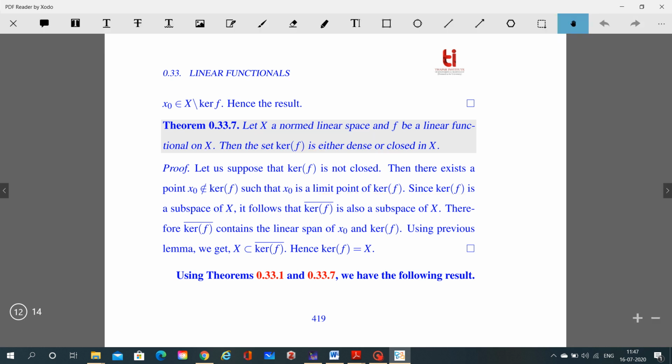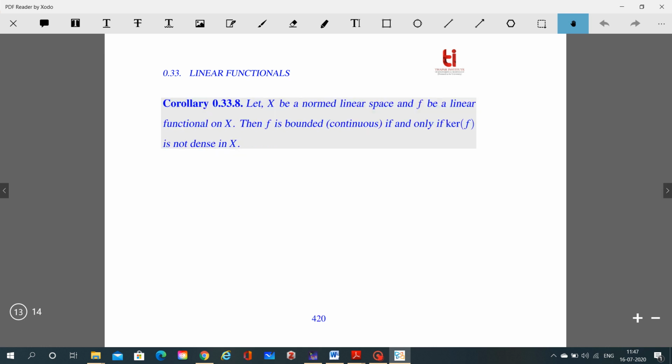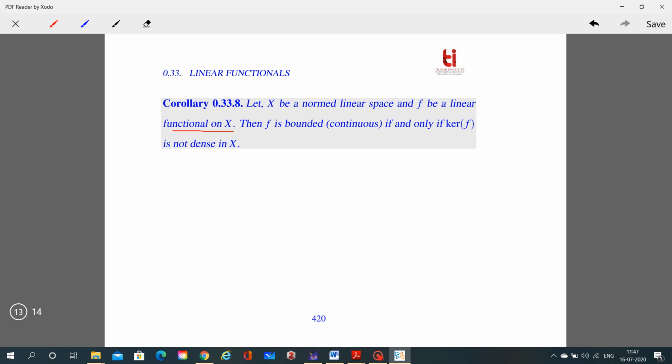Now using the continuity theorem and this theorem, we get the following result. Let X be a normed space and f be a linear functional on X. Then f is bounded if and only if kernel of f is not dense in X. We have already proved this part.